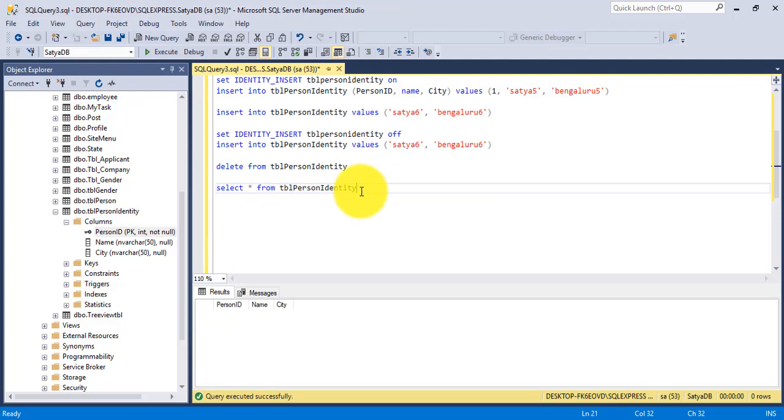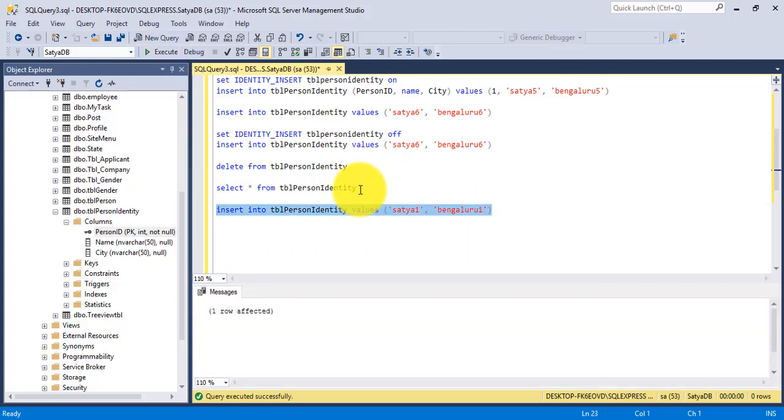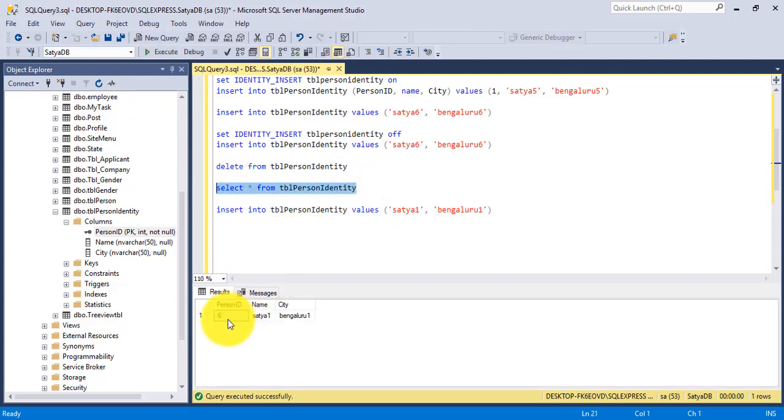Okay, so I insert one new record here. So what should be the person ID identity column? I want to insert 1, I want to insert here 1, insert this. What will the person ID value? See here, it started from 6 because last identity column was 5.